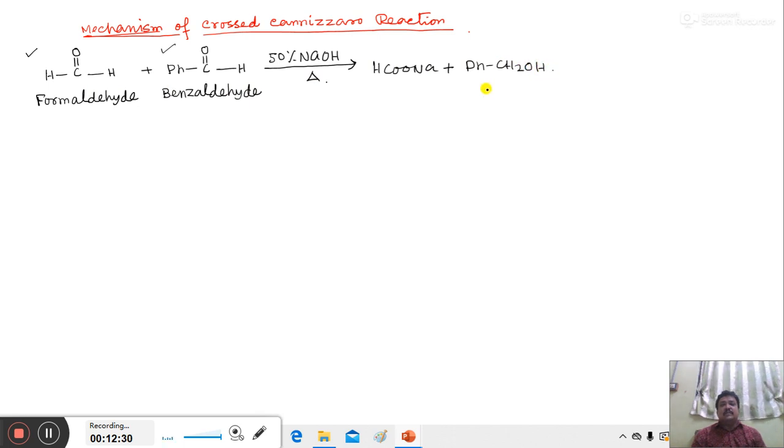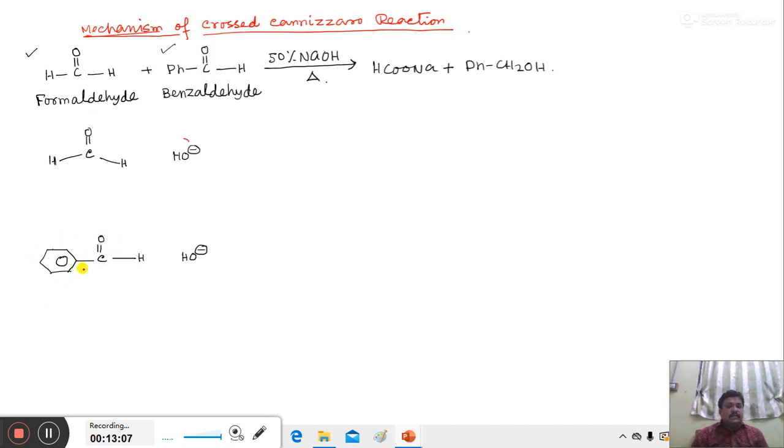Now a question arises: why does formaldehyde undergo oxidation and benzaldehyde undergo reduction? Why does the opposite reaction not take place? To understand this question, we have to look at the following picture. Between the formaldehyde molecule and the benzaldehyde molecule, the nucleophile is ready to attack the carbonyl carbon atom. Now we have to understand which carbonyl carbon atom, in formaldehyde or benzaldehyde, is more reactive.